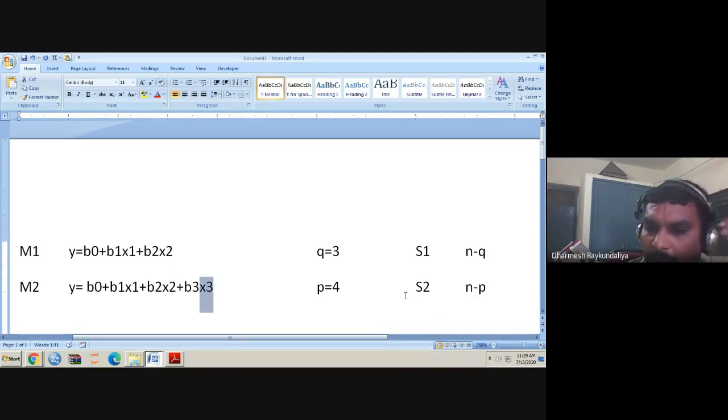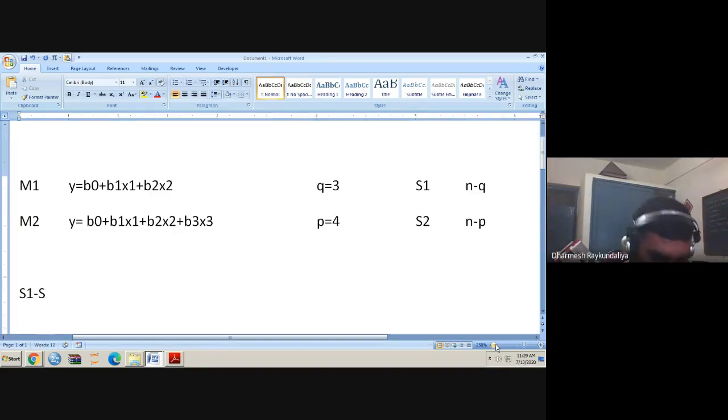If you add one more variable, the deviance will decrease further. So adding a variable always decreases the deviance, but whether the added variable decreases the deviance significantly, meaning it contributes significantly to the model, is what we have to find out.